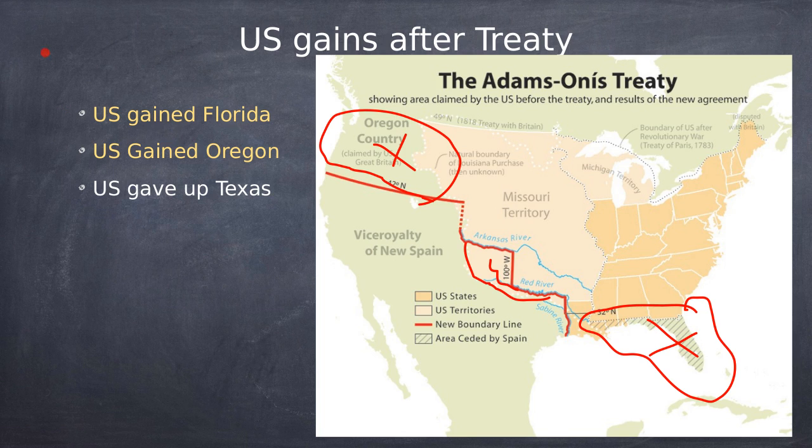So this is going to be on the test. I'm going to ask you what occurred when the Adams-Onis Treaty was signed. The U.S. gained Florida and the U.S. gained Oregon. All right, that's what's going to happen on the test. I'm telling you that right now.